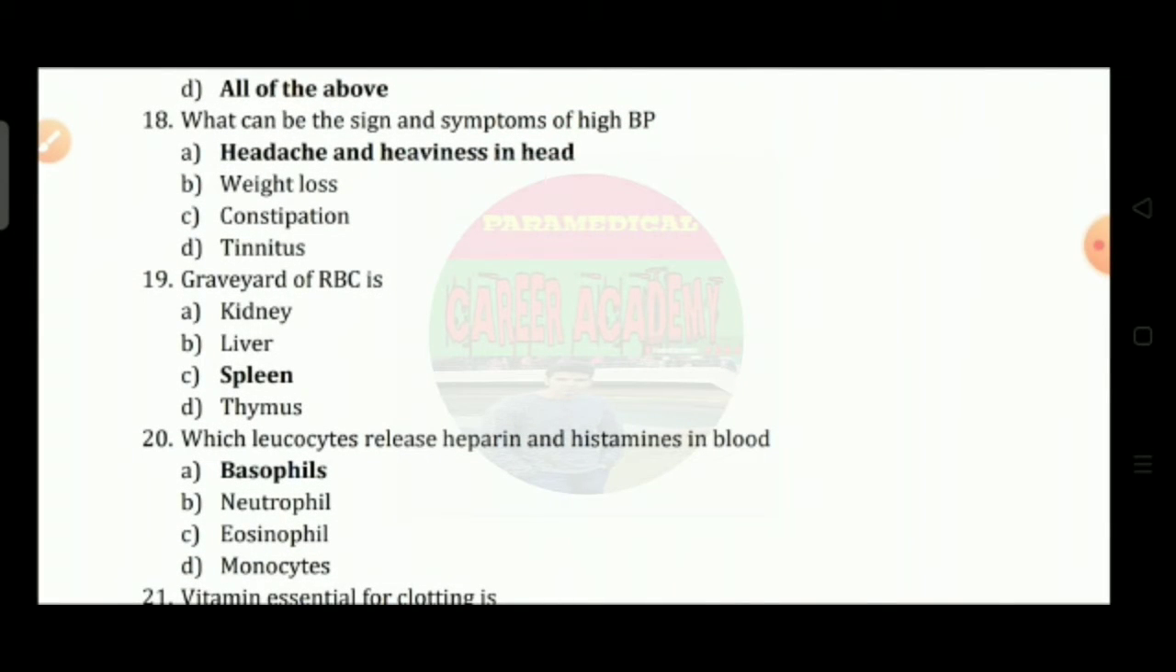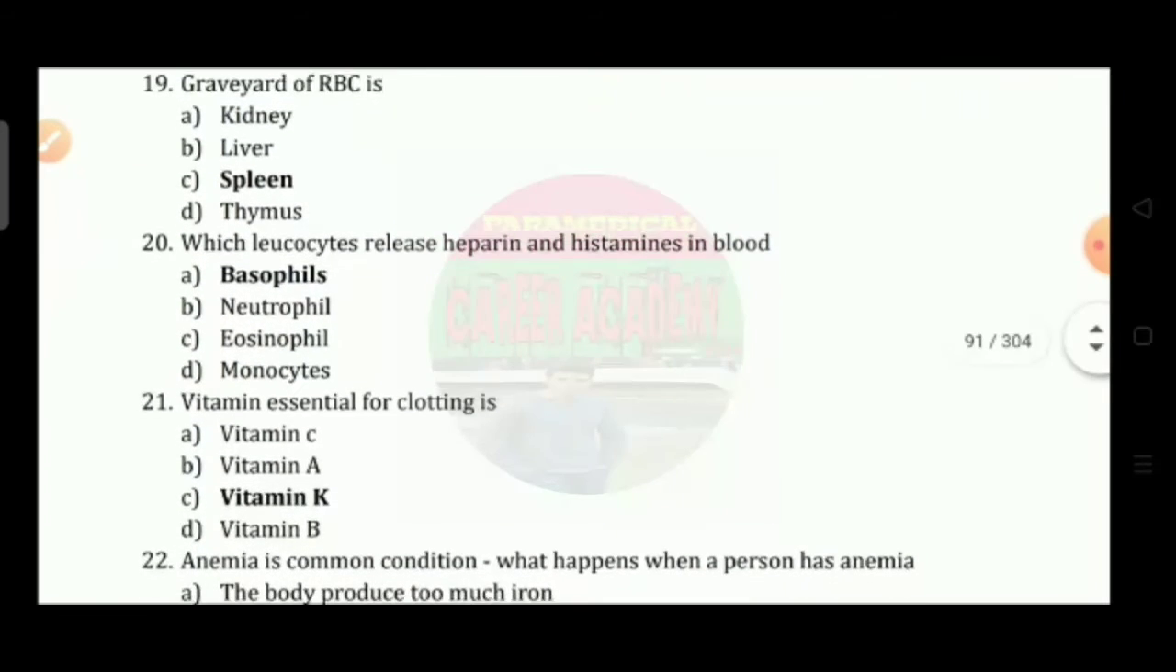Question number 18: what can be the sign and symptom of high BP? Option A, headache and heaviness in head; option B, weight loss; option C, constipation; option D, sleepiness. So the correct answer is option A.